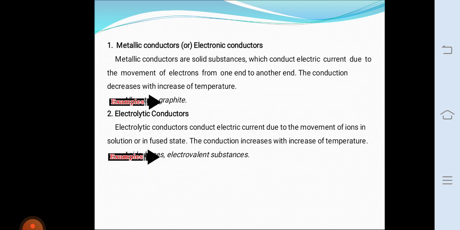There are three types of electrolytic conductors. First one is strong electrolytes, second one is weak electrolytes, and third one is non-electrolytes. Strong electrolytes are substances which ionize completely at all dilutions. For example, HCl, NaOH, etc. Weak electrolytes are substances which ionize to a small extent even at high dilutions. For example, acetic acid, ammonium hydroxide, etc. Non-electrolytes are substances which do not ionize at any dilutions. For example, glucose, sugar, alcohol, etc.